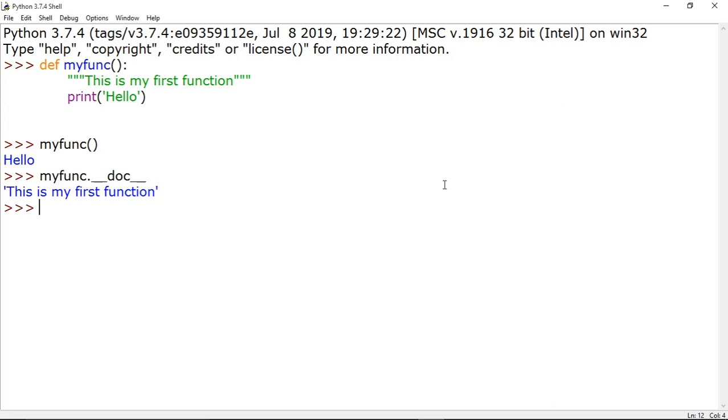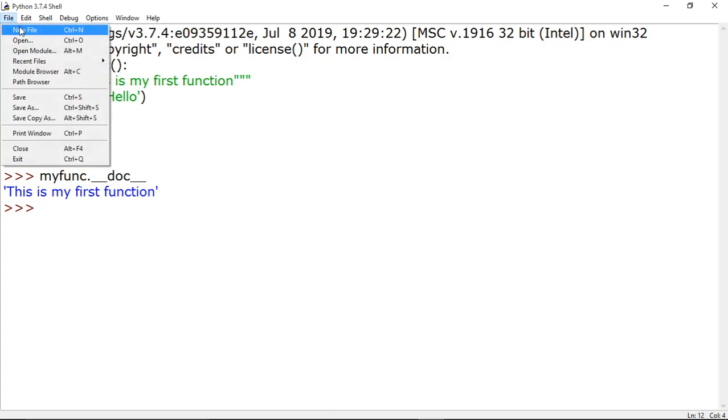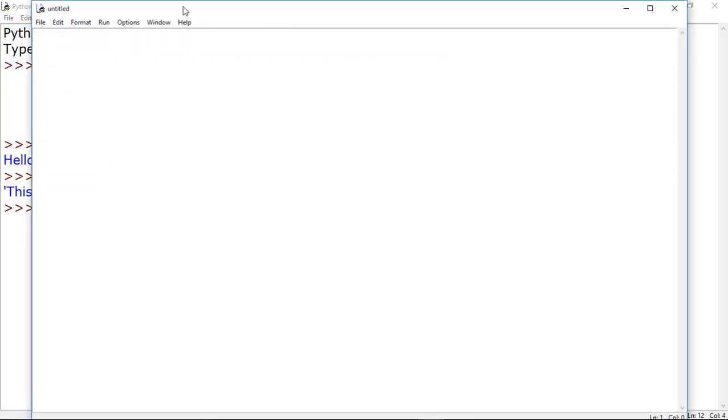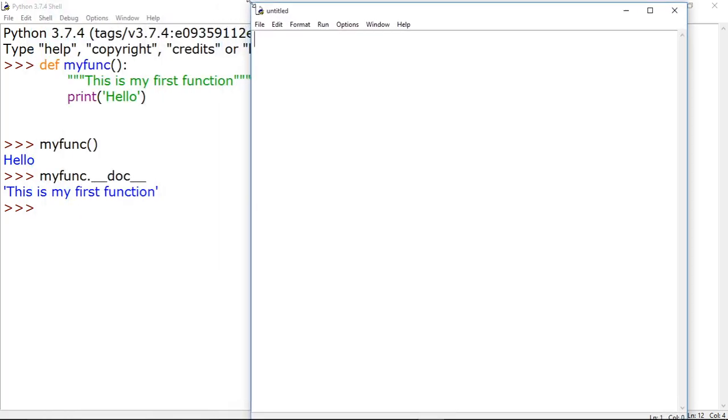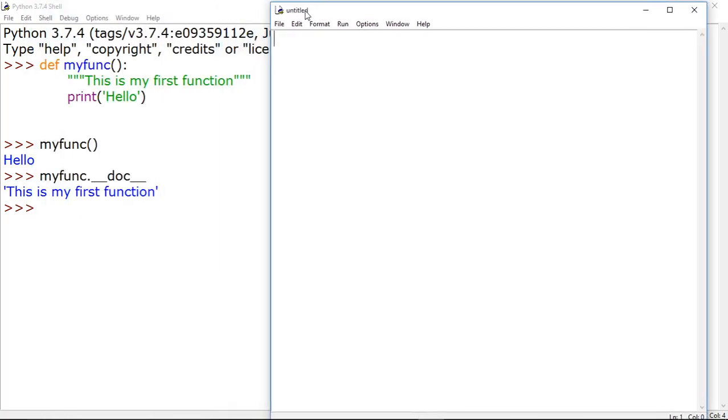Now to demonstrate, I am making one script. So go to file, click on new file. This way you will create your script mode. And now I want to code one or two functions here, and then we will discuss. The first line which I am writing is our comment. So I have written, demo of making function.